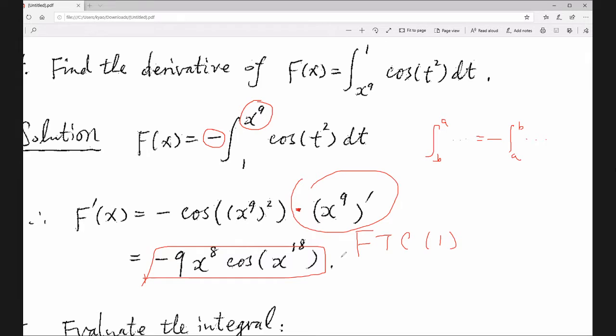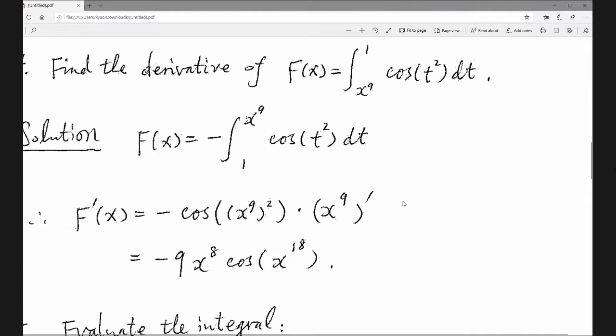So the final answer is negative 9x^8 cosine x^18. We have learned how to find the derivative of a function defined as an integral. Let's continue.